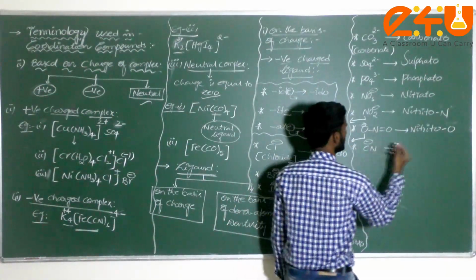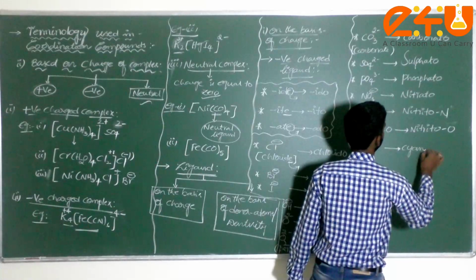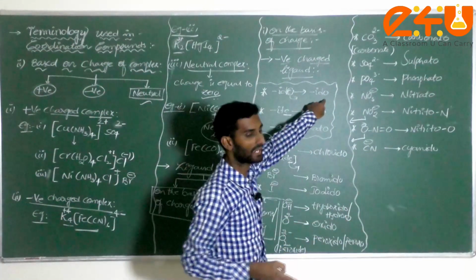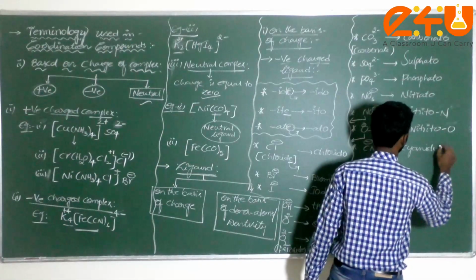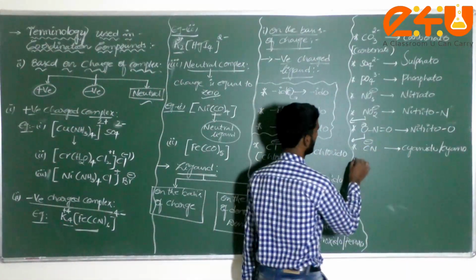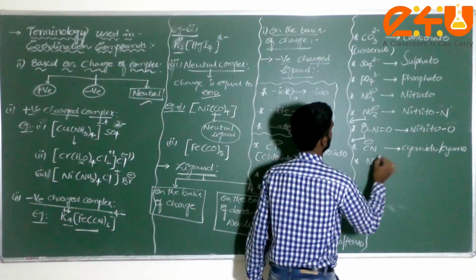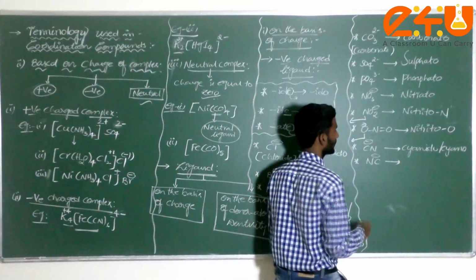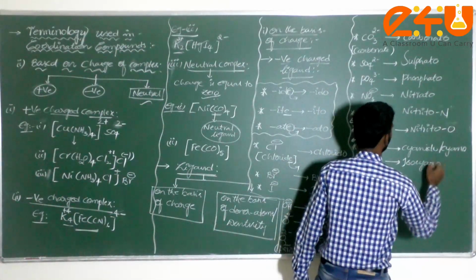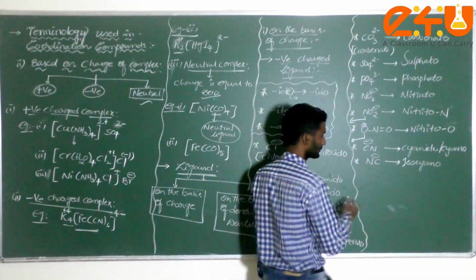CN minus. CN minus you can write in two ways. This is generally called cyanide. The ide becomes ido: cyanido, or cyano. Cyanido or cyano. Next one, NC minus. It is called isocyanido or isocyano. I can write anything: isocyanido or isocyano.